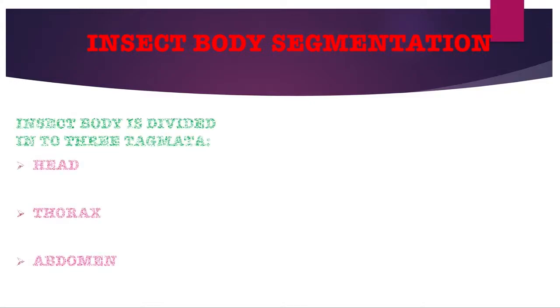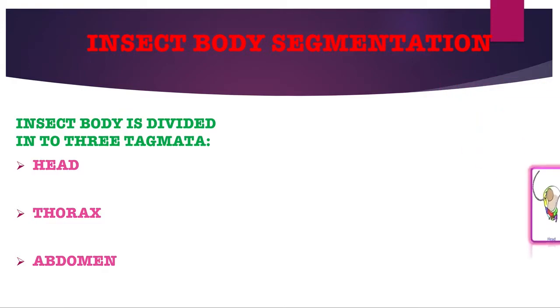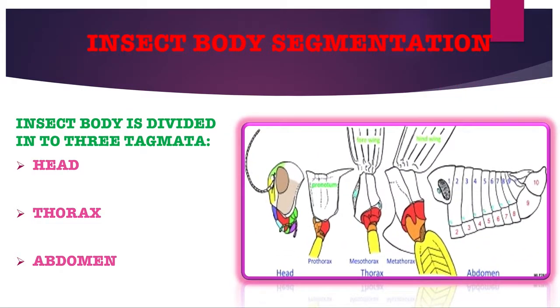First of all, insect body segmentation, and this is a generalized insect body segmentation image. Insect body is differentiated into three distinct regions called head, thorax, and abdomen. This series of segments in primitive arthropods are known as somites or metameres, and the grouping of these body segments into distinct regions is known as tagmosis, and the body regions as tagmata.